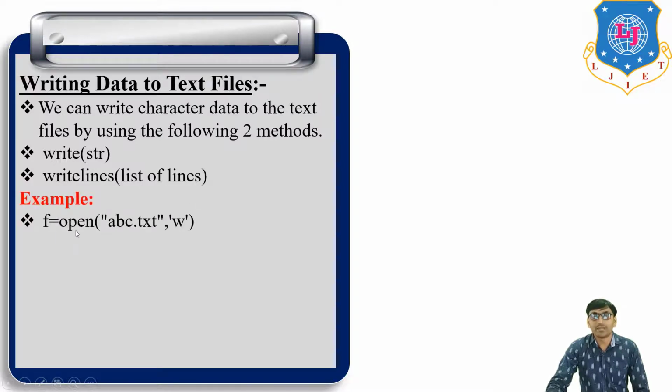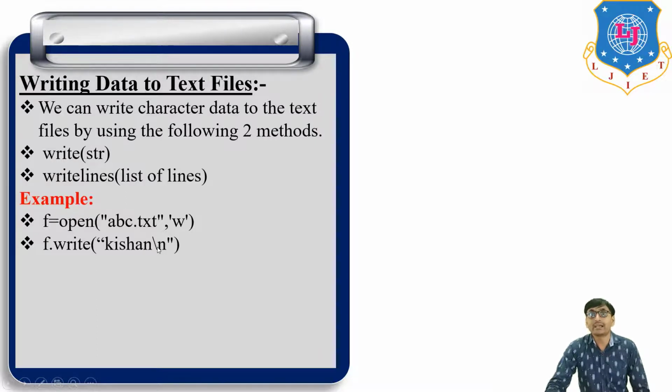Now for example, f is equal to open abc.txt and w mode. So here file name abc.txt and w mode. Now f.write means write this content in the abc.txt file. So f.write Kisan and backslash n. It means in the next line.